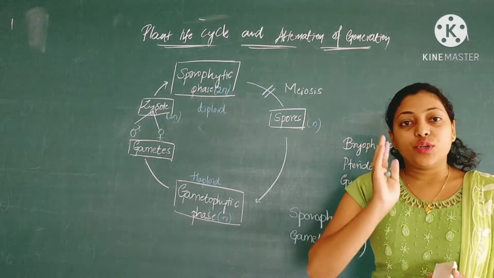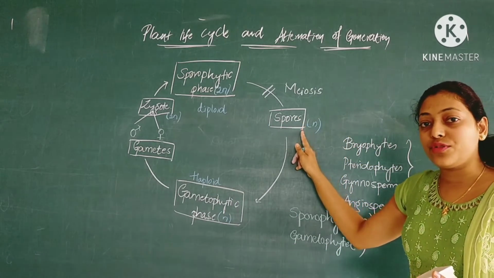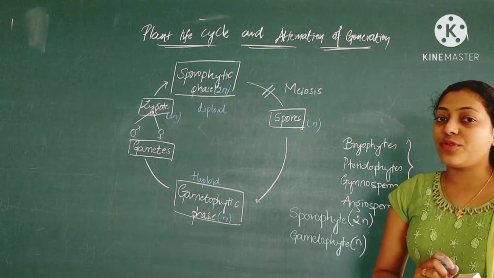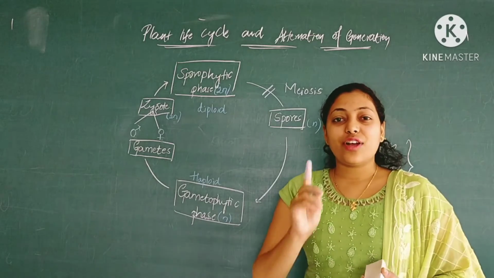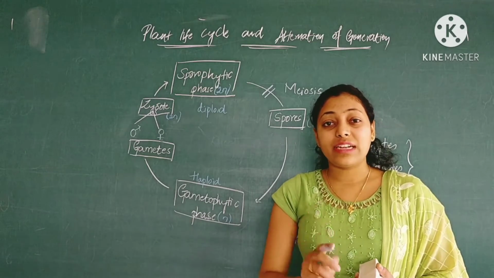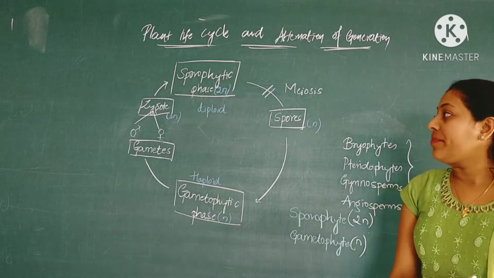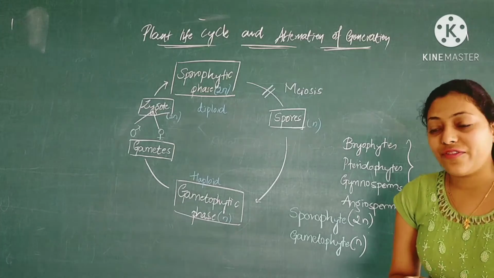But here you have to remember that the spores produced over here are haploid in number, that is a single set of chromosomes. That's why meiosis takes place, and whichever stage consists of a single set of chromosomes, that is the haploid stage, is placed into the gametophytic phase, and that's why the spores are part of the gametophytic phase.